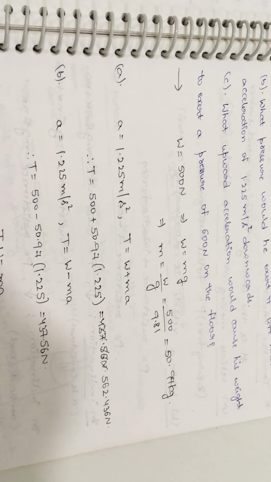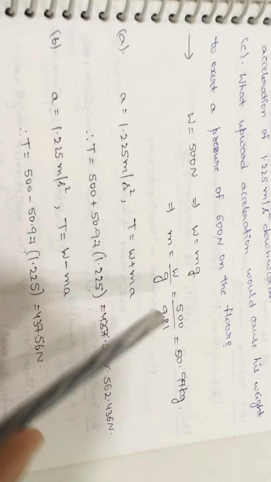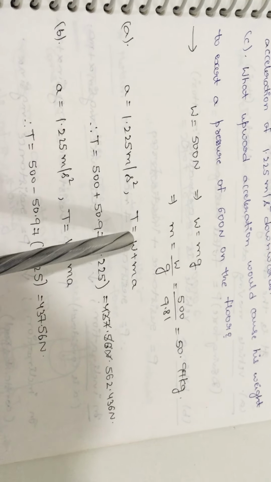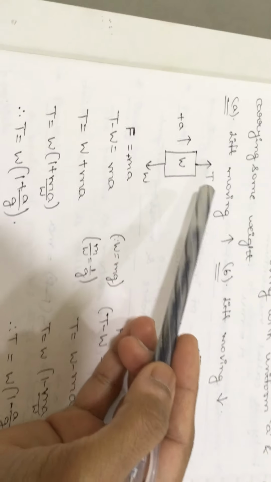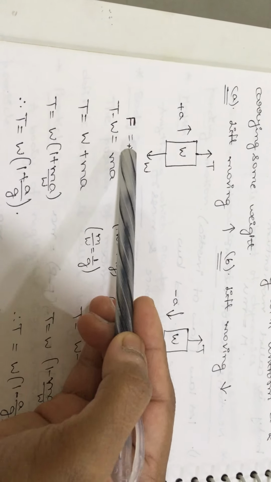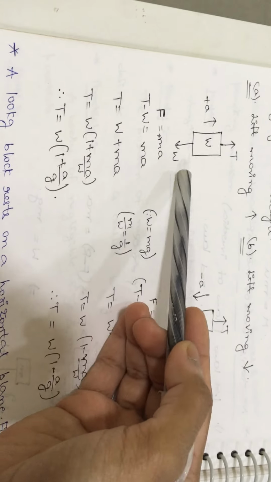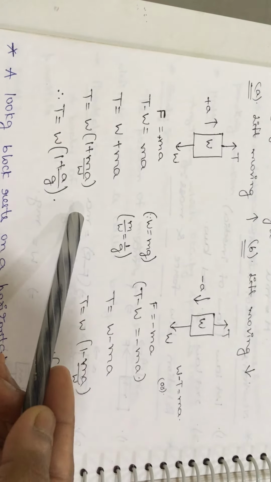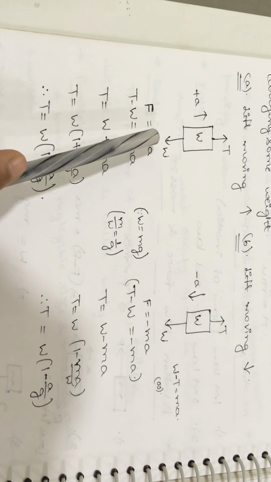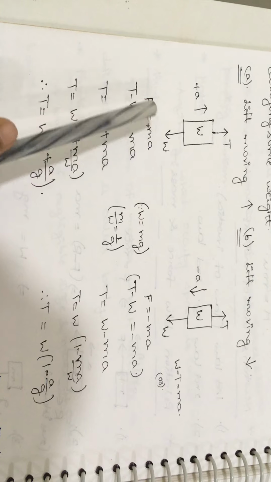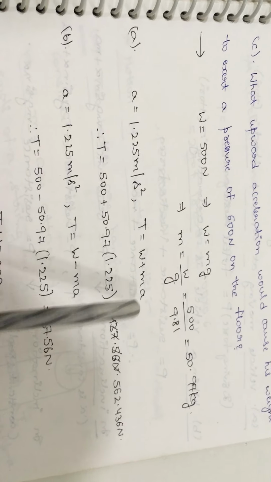Suppose, for example, you don't remember the formula, then how do we solve the problem? According to the subject, we know that F is equal to ma. In place of F, you will get T minus W is equal to plus ma. So again, come from the starting procedure. Even if we don't know the formula, you can do the problem from the basic formula F is equal to ma. So here T is equal to W plus ma.